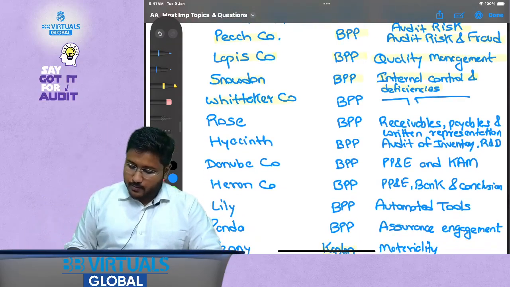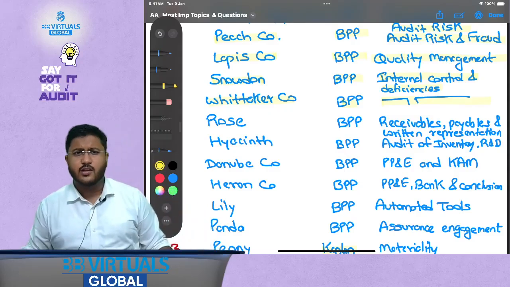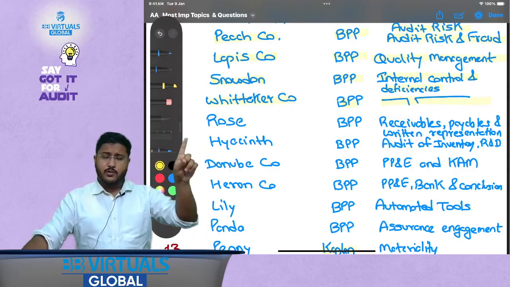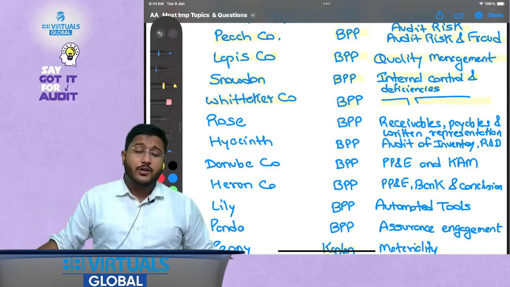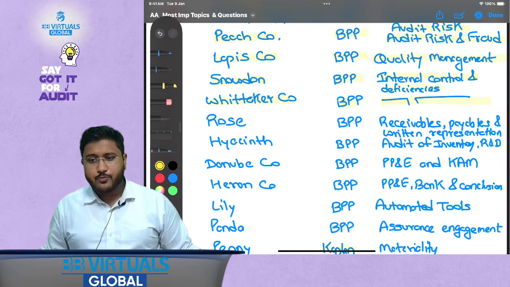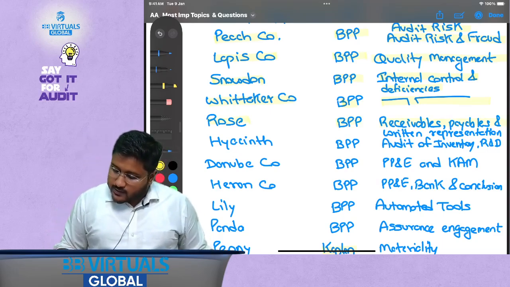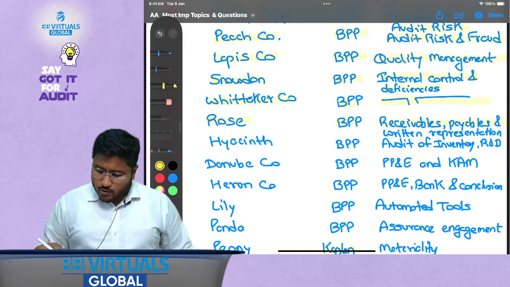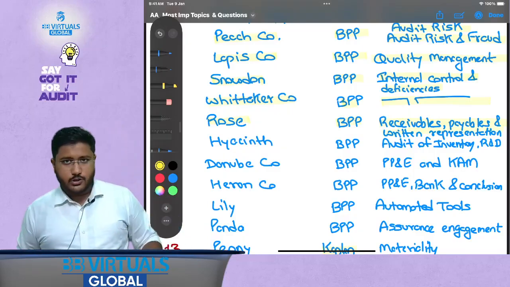Then White Ticker Company, again from BPP, again on internal controls and deficiencies. So you have selected 2 questions on internal control and deficiencies here and also earlier. Why so? Because this is one area which is definitely tested in every exam attempt. Okay, so that is why this becomes very important for you. Now Rose Company BPP, receivables, payables, that is audit procedures on receivables, payables and written representations. A combination is there, that is why this question is important.